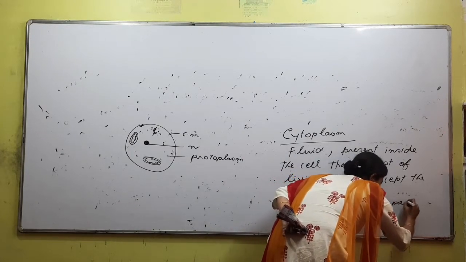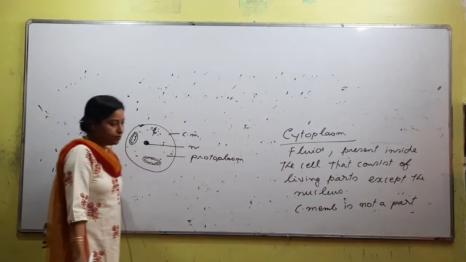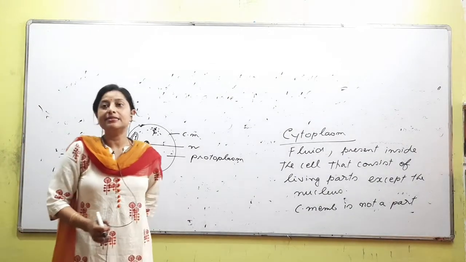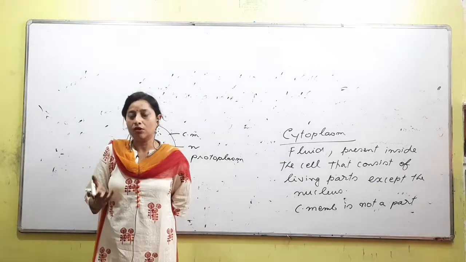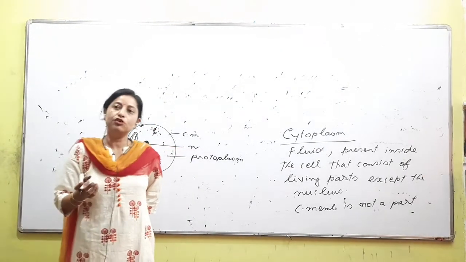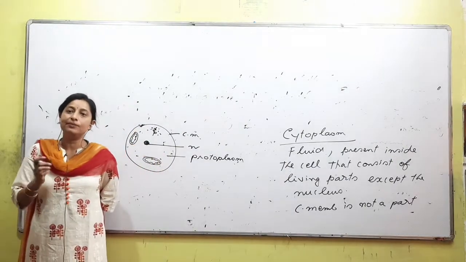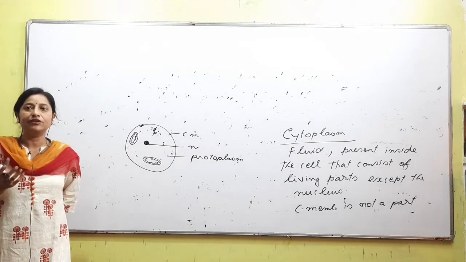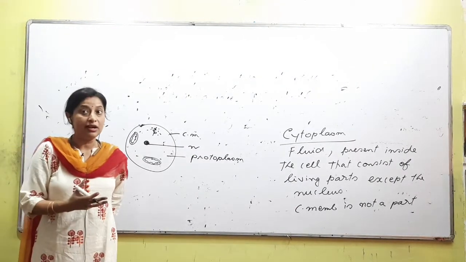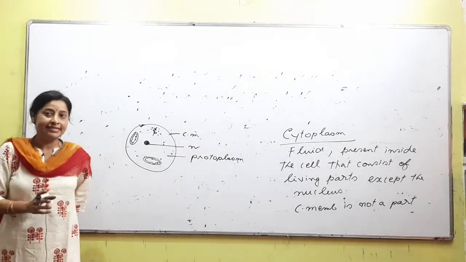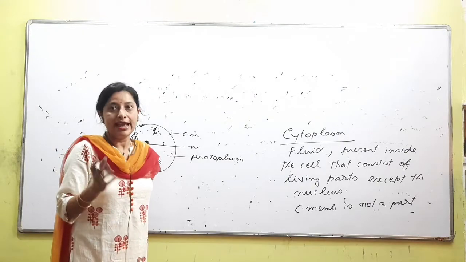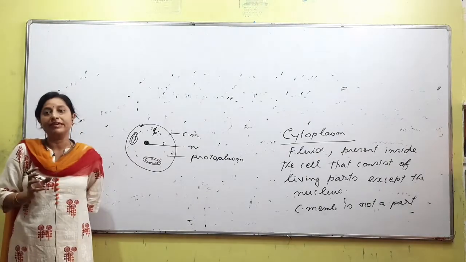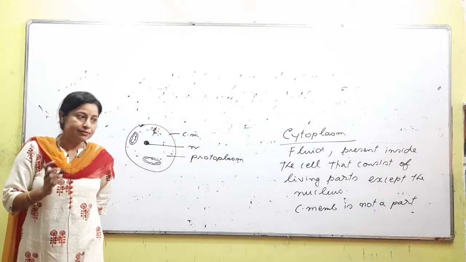So are you confused? Have you not understood the difference between protoplasm and cytoplasm? What is the similarity? The similarity is both of them are liquid, both of them are fluidic in nature, right? Both of them are colorless, right? And both are present inside the cell. These are the similarities. When we say inside the cell, if we consider the cell membrane and all the contents, then we call it protoplasm. If we do not consider the cell membrane, excluding it, and we also remove the nucleus, then that remaining content we call cytoplasm. Did you understand? Are there any doubts?